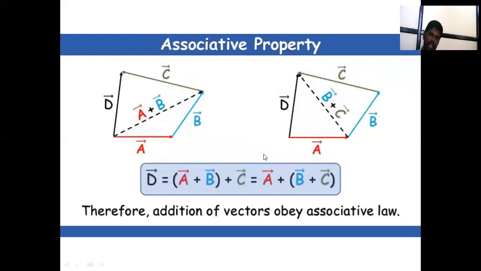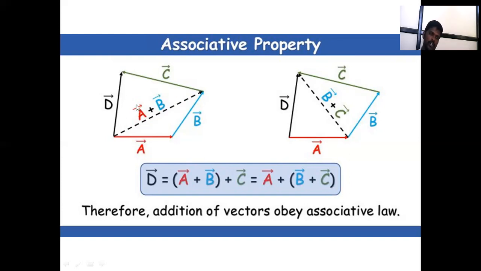Next property is the associative property. With three or four vectors a, b, c, d, how to calculate d bar? First add a bar vector plus b bar vector, then add the c vector.